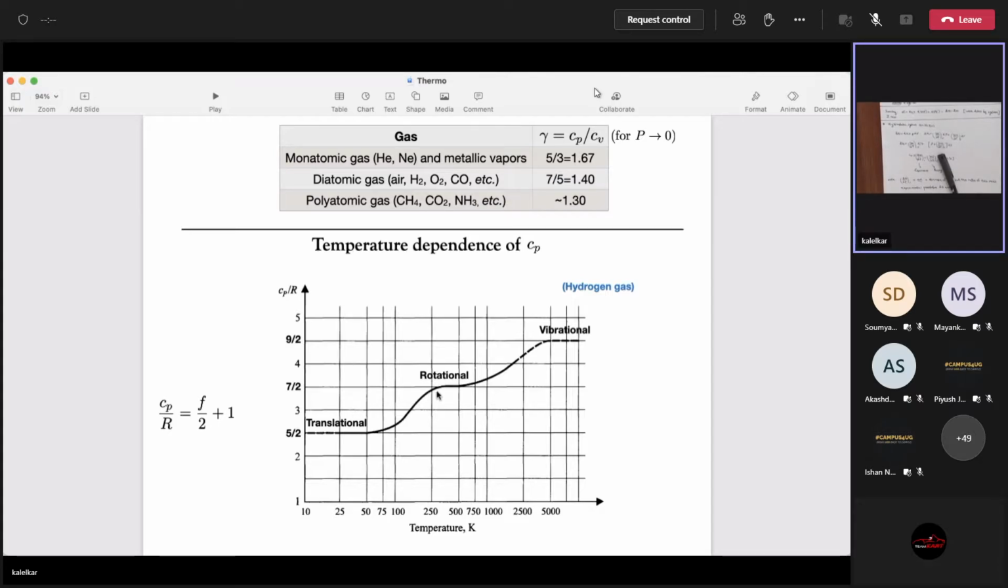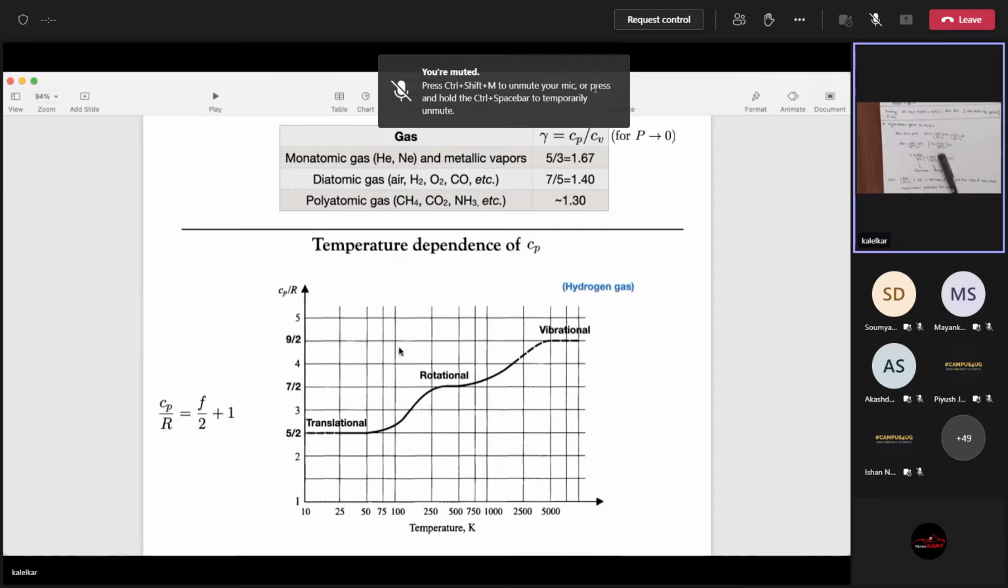As you increase the temperature, what happens? The hydrogen molecule can also rotate now. It starts rotating, so you will have a theta and phi. So now you have 5 degrees of freedom, and your Cp by R rises to 7/2. If you further increase the temperature, to like 5000 Kelvin or something, then it also starts vibrating. So you have 2 more degrees of freedom, which are the kinetic and the potential energy. So you finally have 7/2 plus 1, 9/2. So essentially your Cp value will change depending on the temperature.